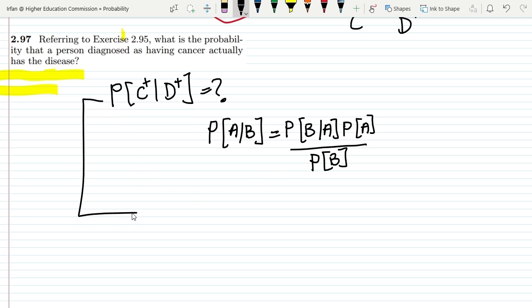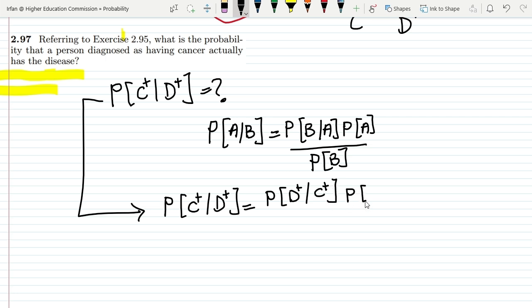So now applying it for the same problem which we have in question 2.97, we have to find out the probability of having the actual disease given that a person has been diagnosed as positive. That would be the probability of diagnosing positive given that a person has the disease, multiplying it with the probability of the disease, dividing it over the probability of the diagnosis. Okay, so this is the overall scenario we have.